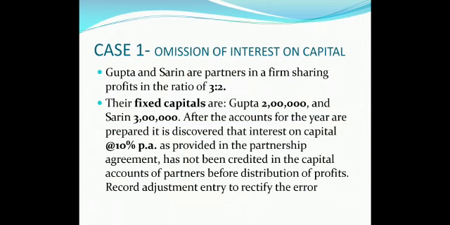After the accounts for the year are prepared, it is discovered that interest on capital at the rate of 10% per annum, as provided in the partnership agreement, has not been credited in the capital accounts of partners before the distribution of the profit. That means the accountant had omitted the interest on capital. So record adjustment entry to rectify the error. Again, note the important points. Profit sharing ratio is 3:2. Fixed capitals of Gupta and Sareen are 2 lakh and 3 lakh, and interest on capital which is omitted is 10% per annum. Right? Now let us see how to solve this problem.